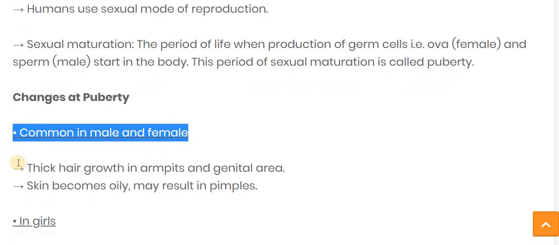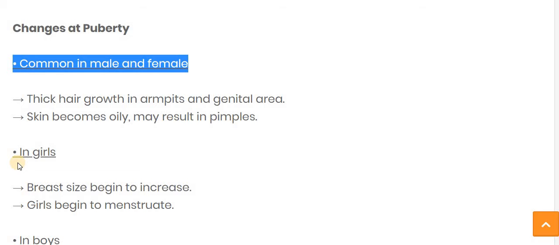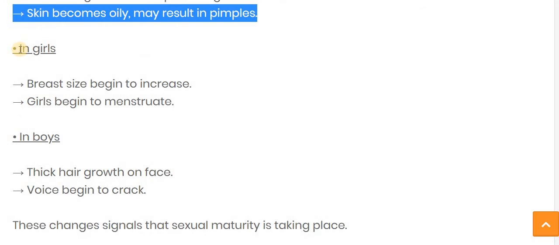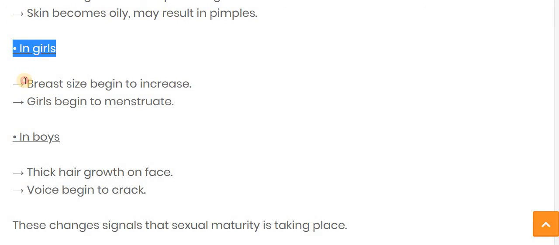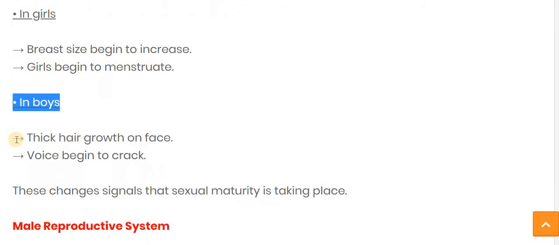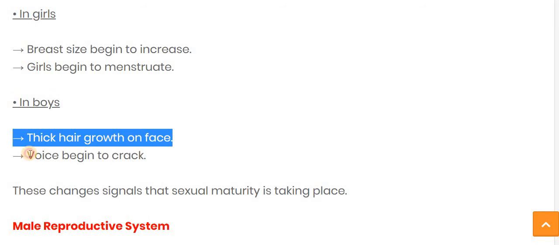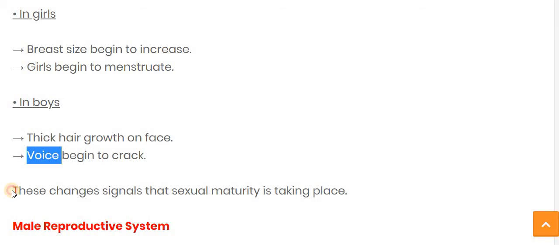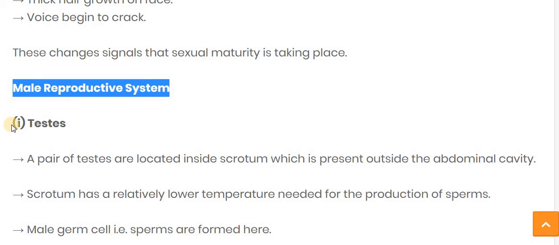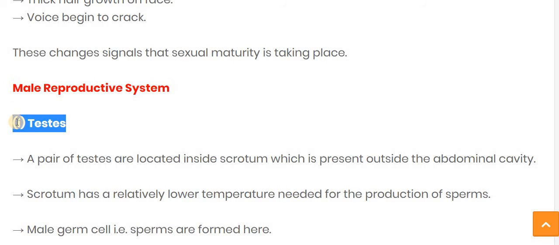Now the changes that occur in puberty. The common changes in both female and male are thick hair growth in the armpit and genital area, and the skin becomes oily and may result in pimples. In girls, the breast size begins to increase and the girls begin menstruation. Whereas in boys, thick hair grows on the face or the voice begins to crack. These changes signal that sexual maturity is taking place. Now the male reproductive system, in that the first one is the testes.